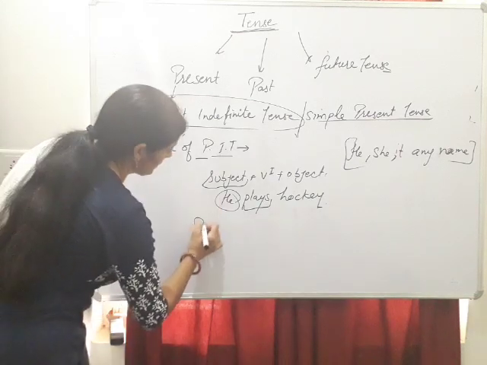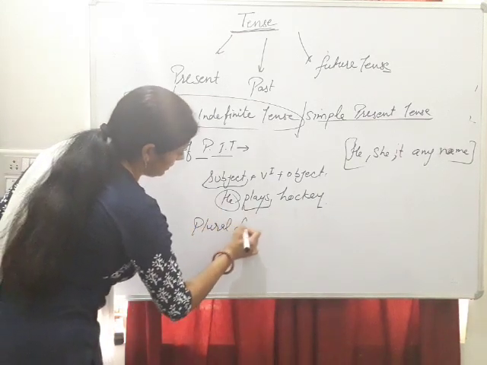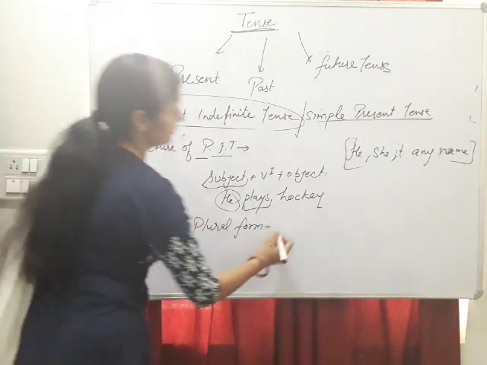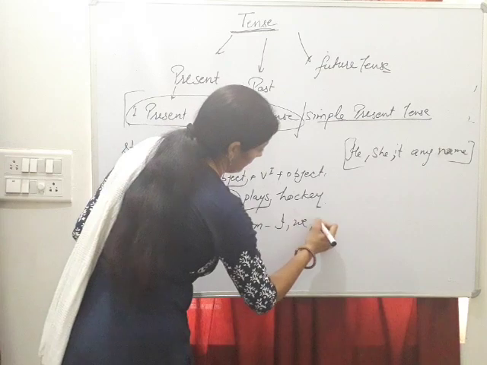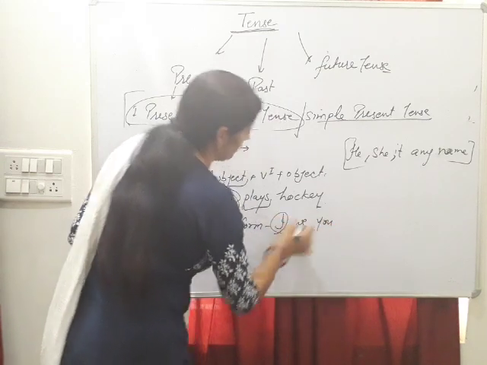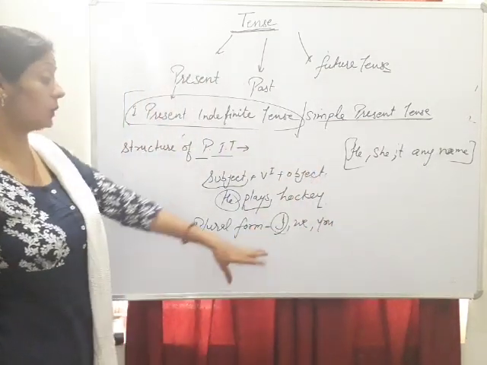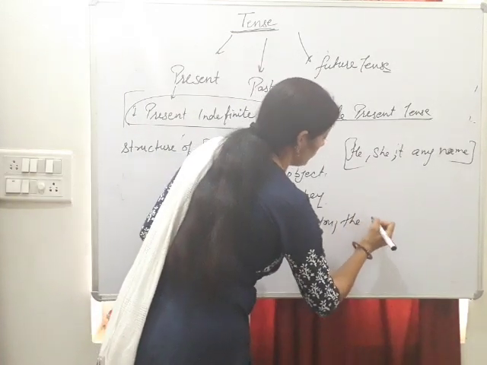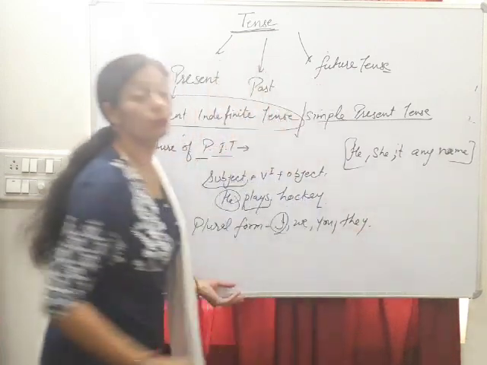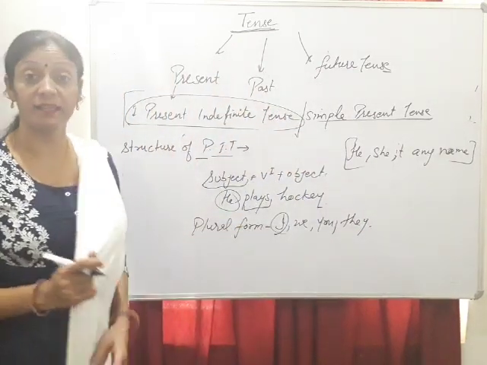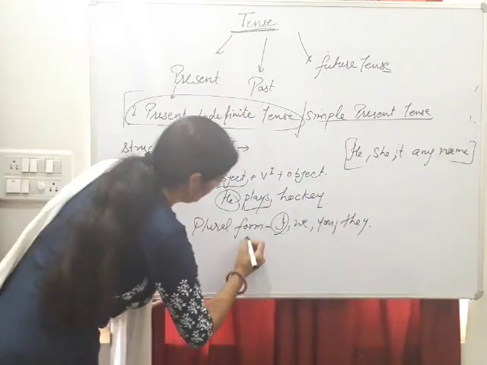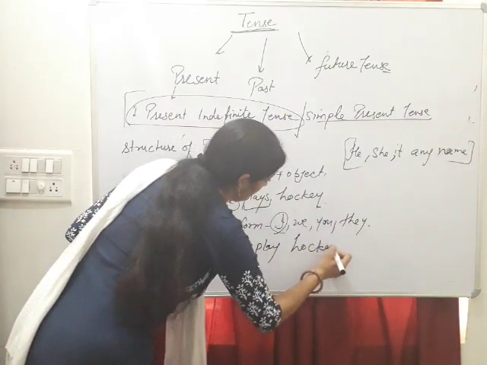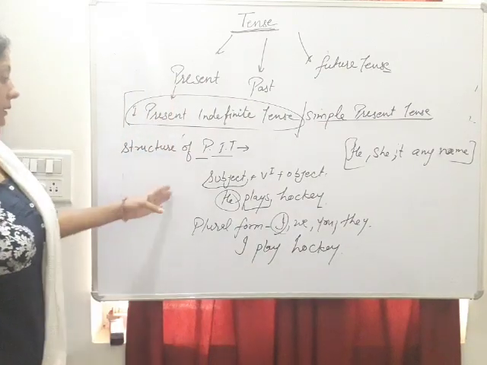But if our subject is in plural form, it means if there is I, we, you. I and you are exceptions here. No doubt I is singular, but we don't use s or es with the first verb while using I as subject. For example, I play hockey.